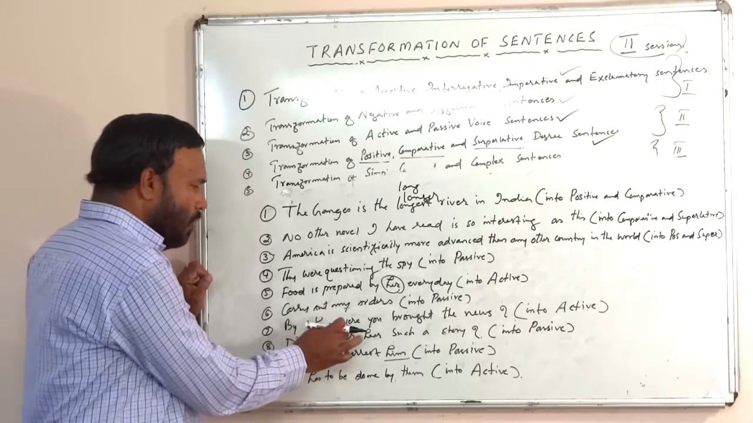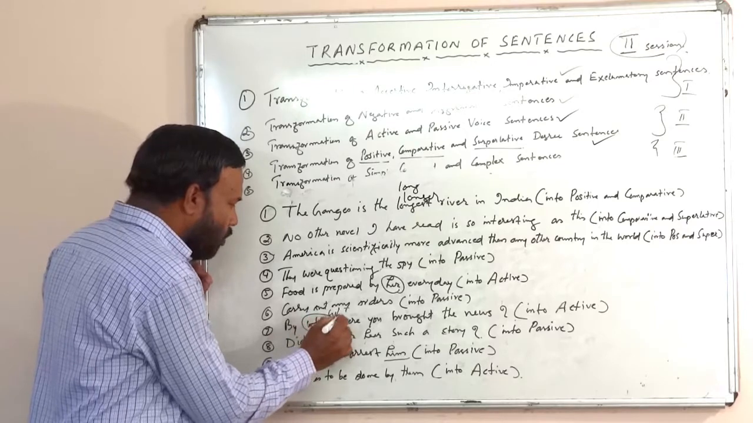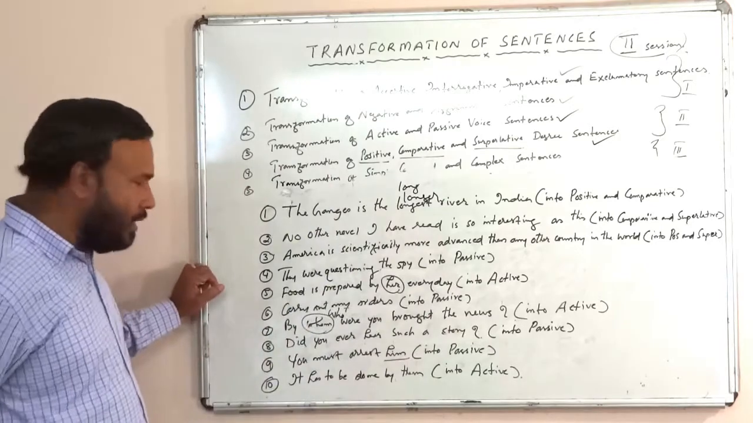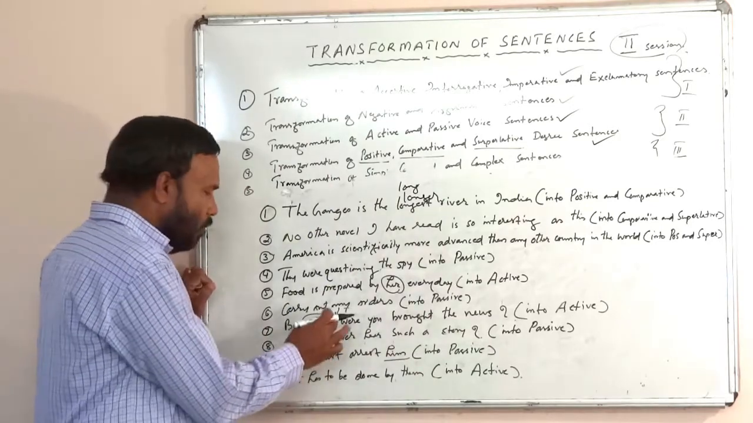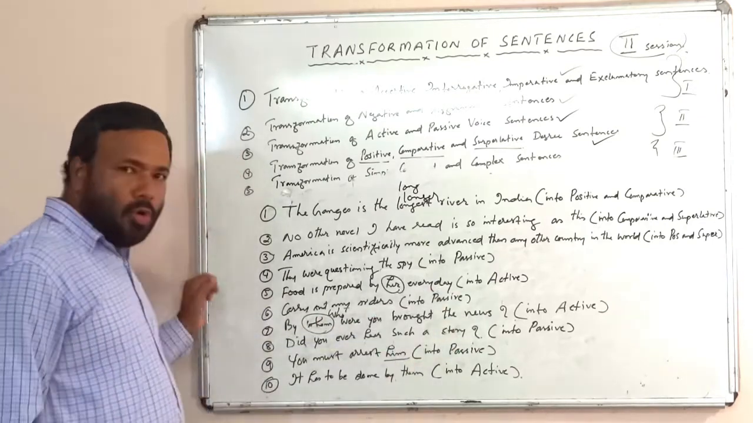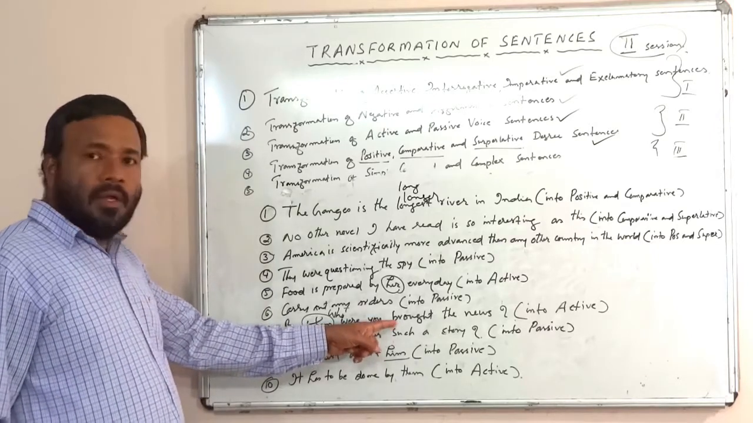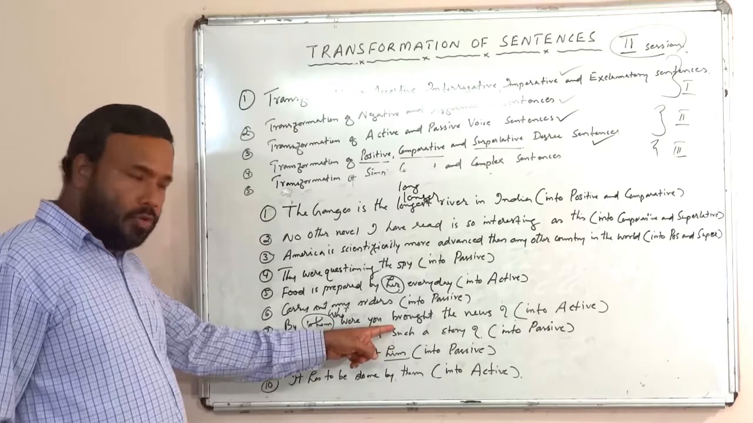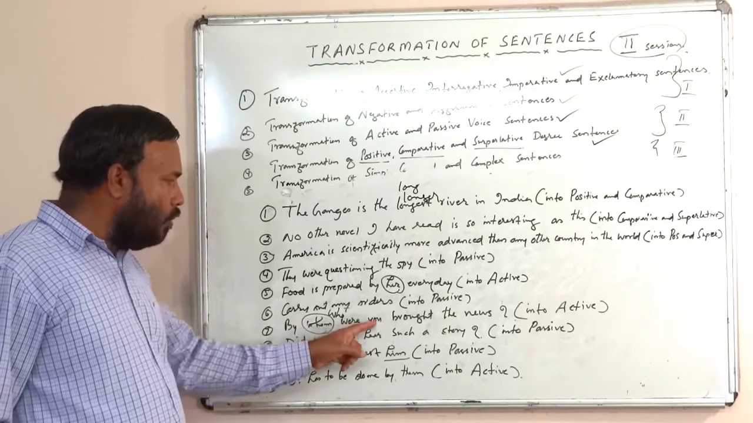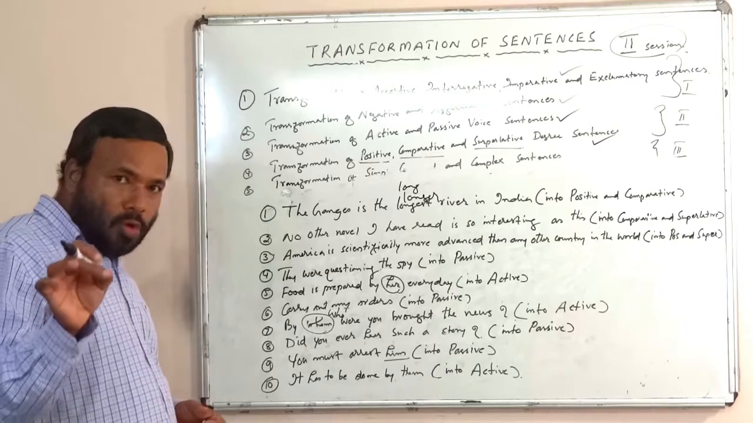So, what will be the active question? By whom will become who, isn't it? Who brought you the news? By whom will go to who. Who brought you the news? Question mark. That will be the active form of this passive question. So, who brought you the news will become by whom were you brought the news in passive.